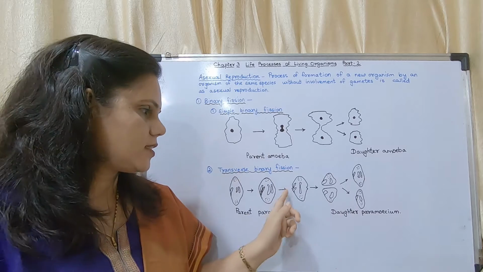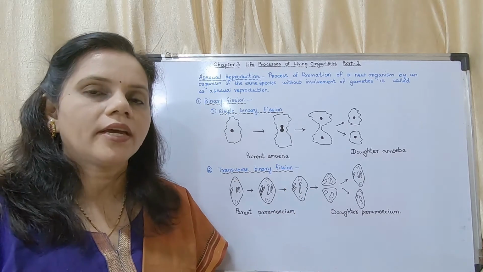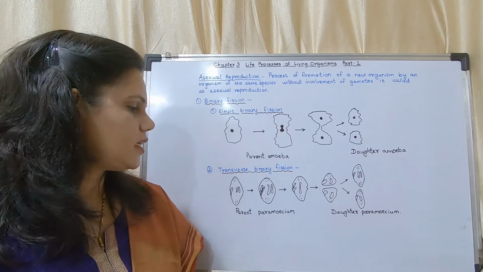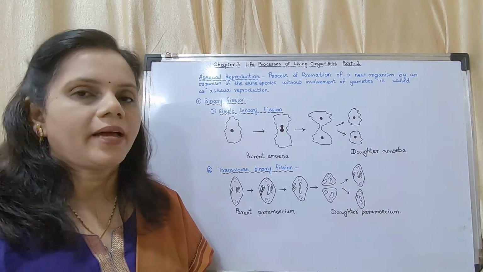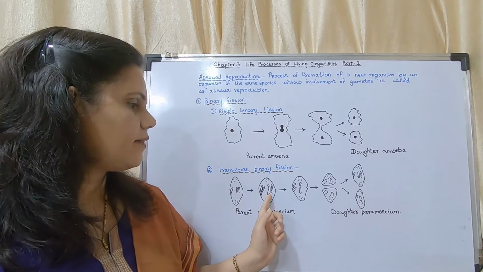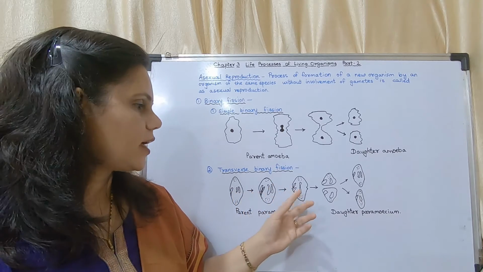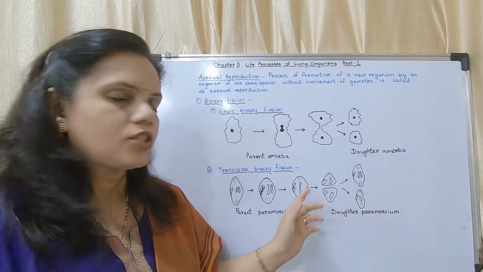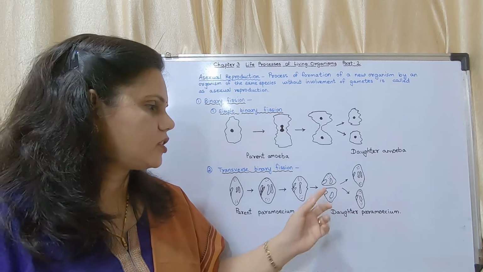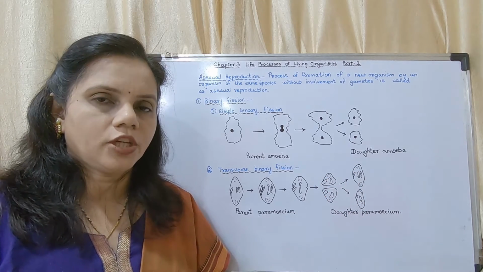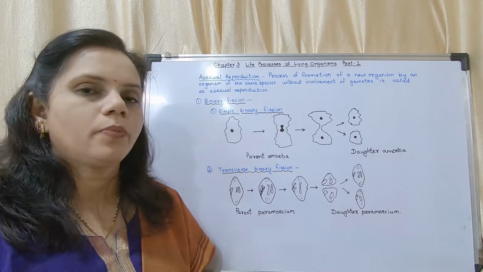Okay, this is transverse. Horizontal division is said to be transverse binary fission. It is seen in the case of paramecium. In paramecium, this is the parent paramecium, and everything inside it doubles. It starts with a horizontal division and divides into two, and they grow up into daughter paramecium. So this is transverse binary fission.